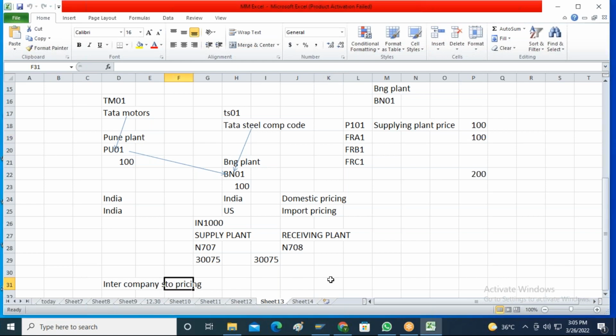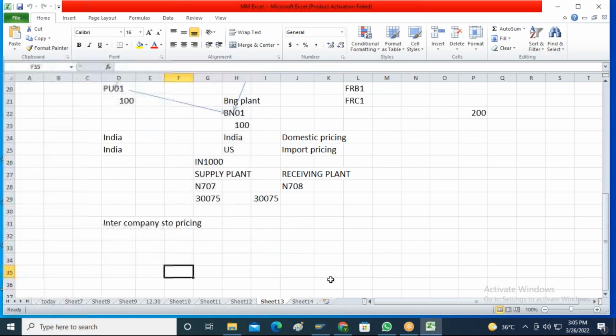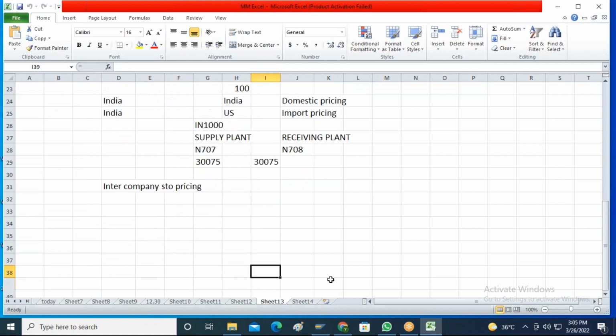Intercompany pricing is nothing but pricing between two different plants, plant 1 and plant 2, and each plant belongs to a separate company code.